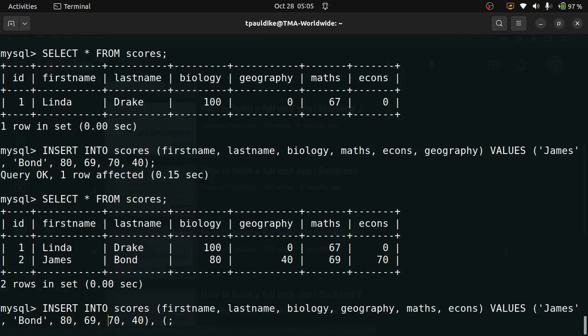Okay, I don't want the same name, so let's have, there are other controls you can add, like unique, just like that. Let's have Harrison again. Harrison is now a secondary school student. Let's say Harrison Bond. So Harrison Bond is the brother of James Bond. For example, 85 here, 79 here. I don't need to think about this, I'm generating some random values. 75 here, 60 here, comma.